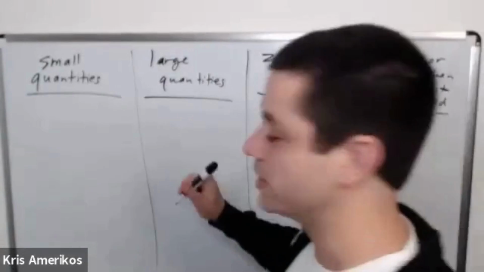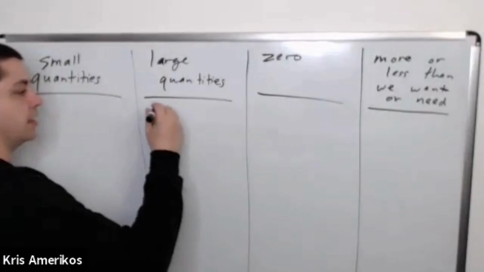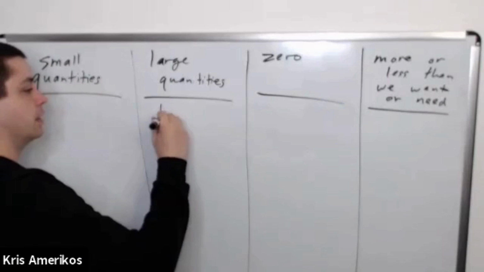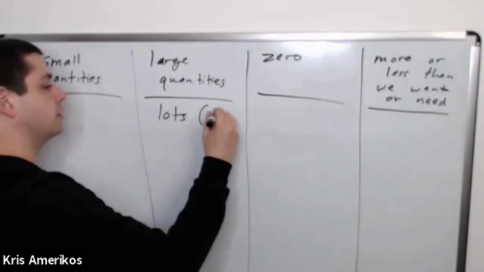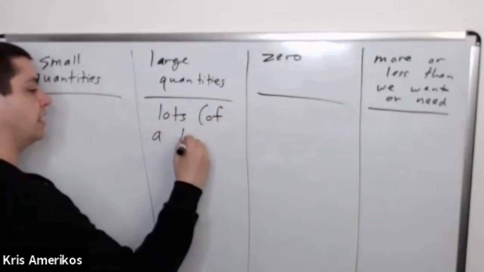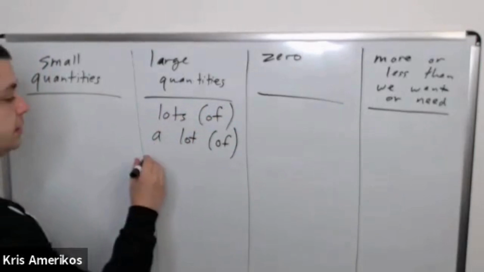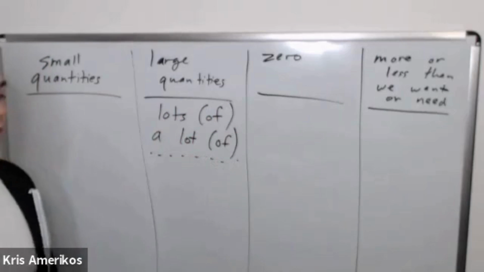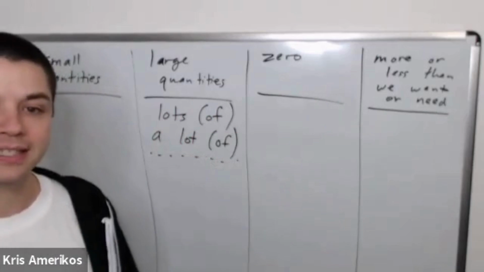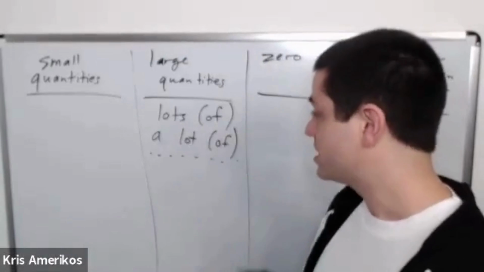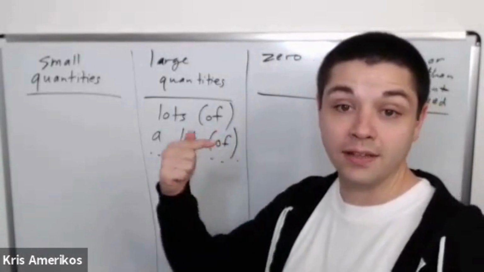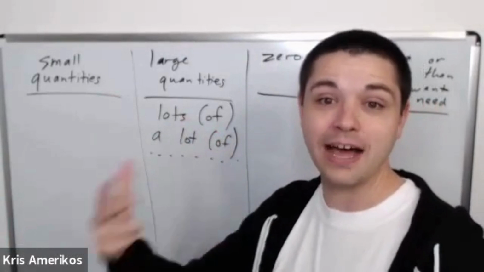Great, okay. So when we're talking about small quantities, small amounts of things, then actually let's start with large quantities. With large quantities, we can say lots of, or we could say a lot of, right? Lots of or a lot of. We say of when the next word is a noun.